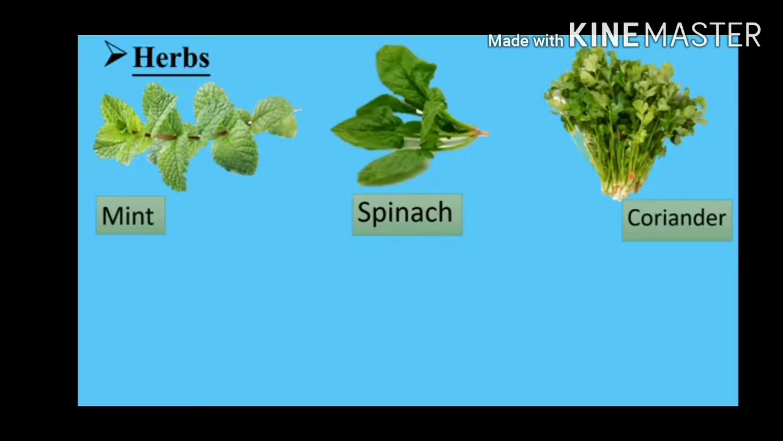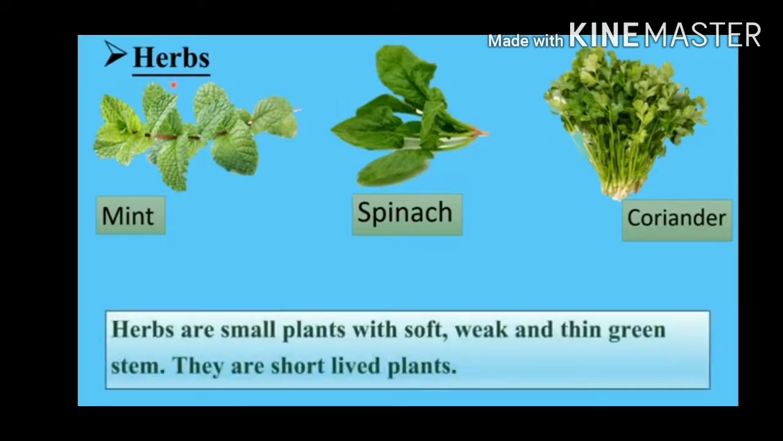Here these herbs have thin and weak green stems. If you observe carefully, they have thin and weak stems. And also herbs die within some months. Okay, within some months only they will die. See here, herbs are small plants with soft, weak and thin green stems. They are short-lived plants. Short-lived plants means they may die within months. They won't live for a long time. Okay, children, this is about the herbs. Examples: mint, spinach and coriander.